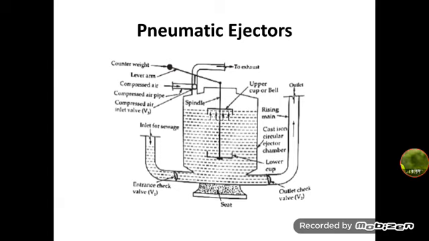The only disadvantage of the air ejectors is that they have very low efficiency, only about 15%. That is the only demerit of the pneumatic ejector.